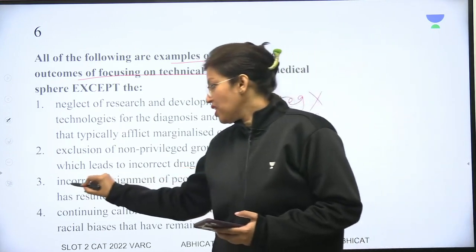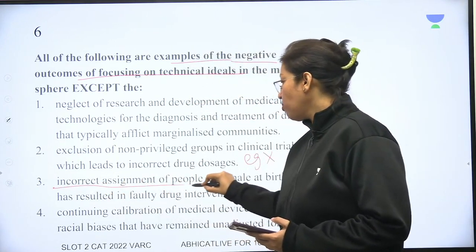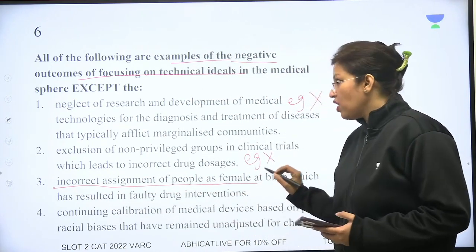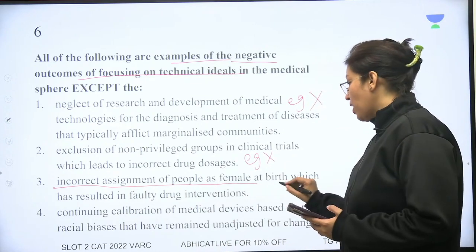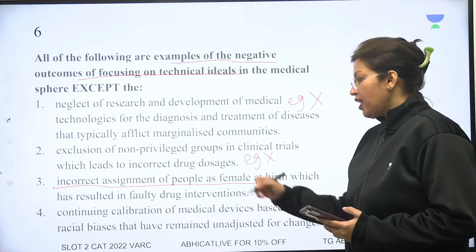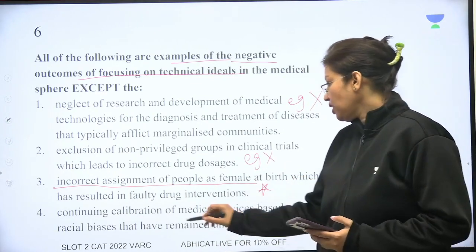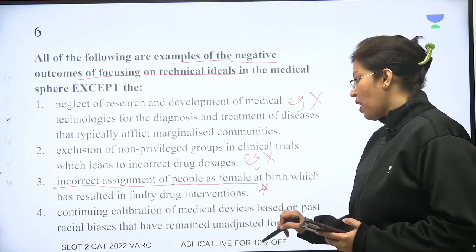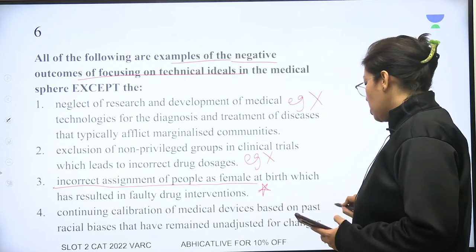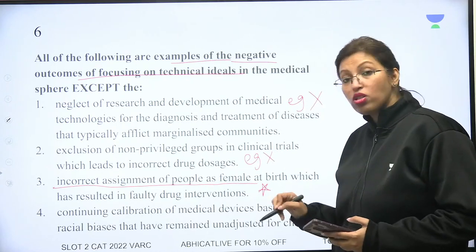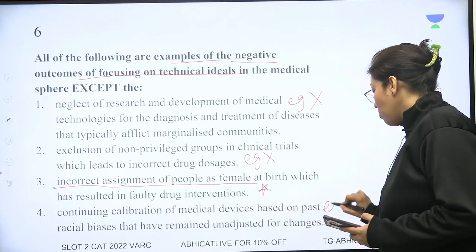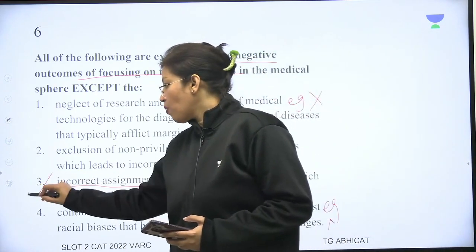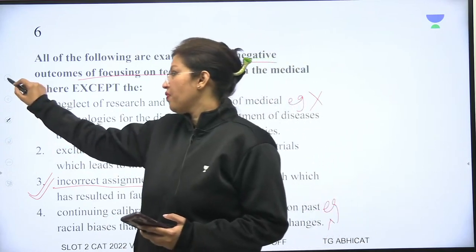But the passage has not said incorrect assignment of people as female, and therefore this is something that's not mentioned in the passage. So I'll put a star on this. Let's look at the last one. Continuing calibration of medical devices based on past racial biases that have remained unadjusted for changes. Well, this is also something that was mentioned as an example. So eliminate this also. So best answer then will be option number 3.